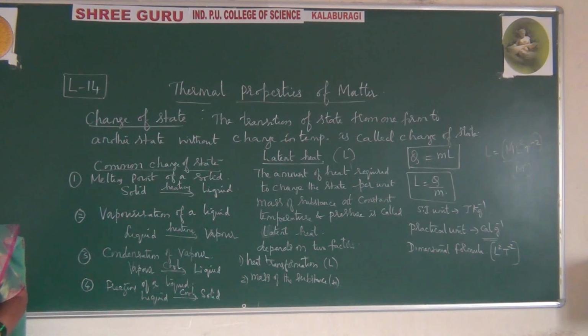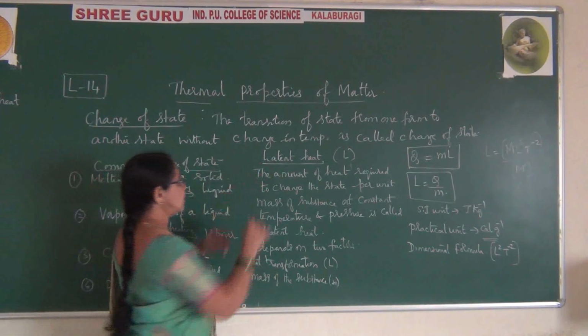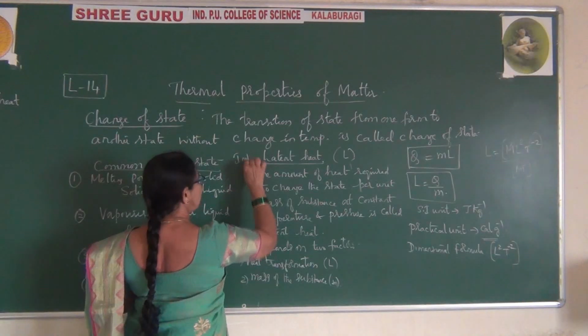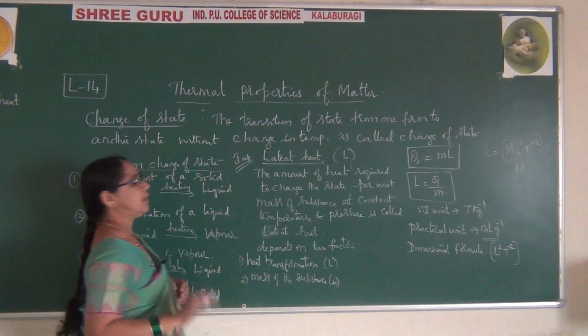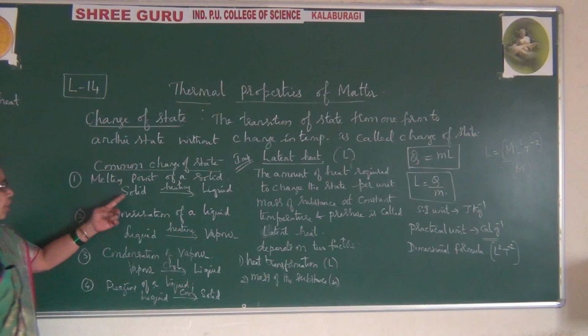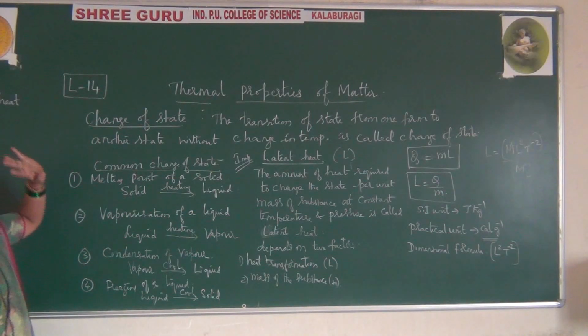So how to write latent heat of fusion? Right here itself you will come across this question. Latent heat of fusion, this is very important. These definitions will be asked in the exam. This is also asked in the exam. This is very important, this point you just make a note here. If you remember this step, you are ready to write the definition.